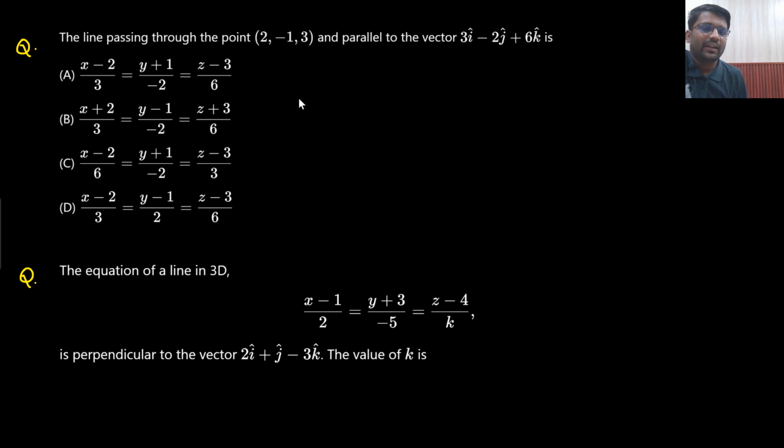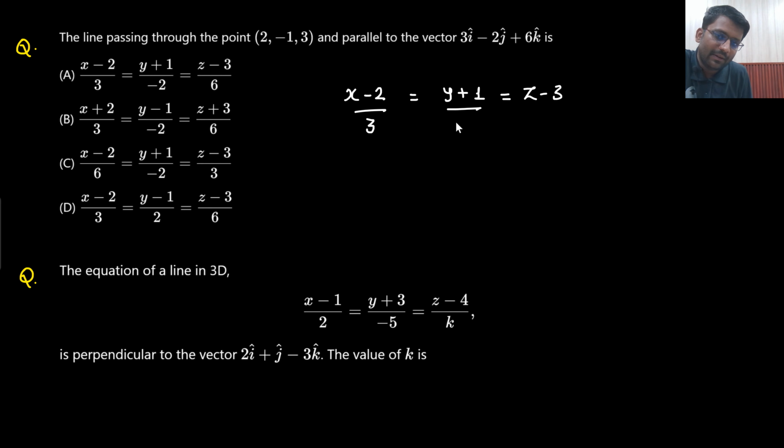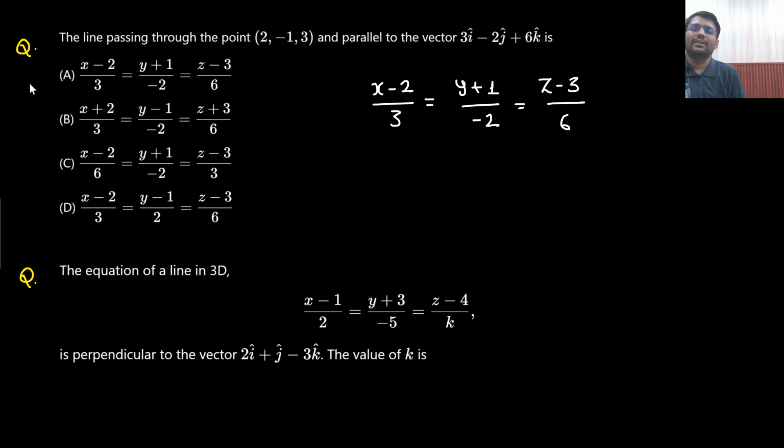You need to write down the equation of a line which is passing through the point 2, minus 1, 3, and it is parallel to the vector 3 i cap minus 2 j cap plus 6 k cap. Understandable? So x minus 2 parallel to 3 i cap, passing through minus 1 parallel to minus 2, then passing through 3 parallel to 6. This is the answer, option A.